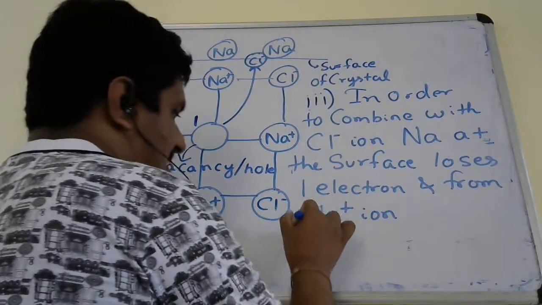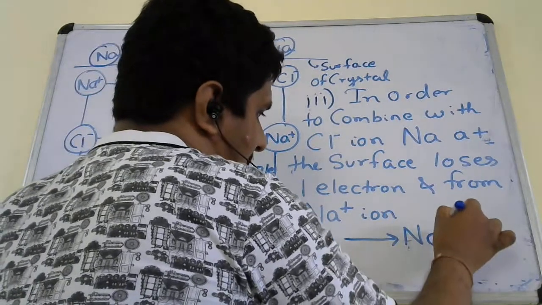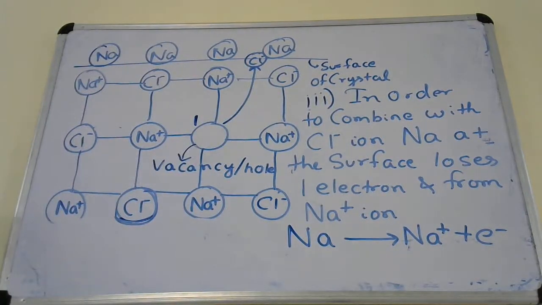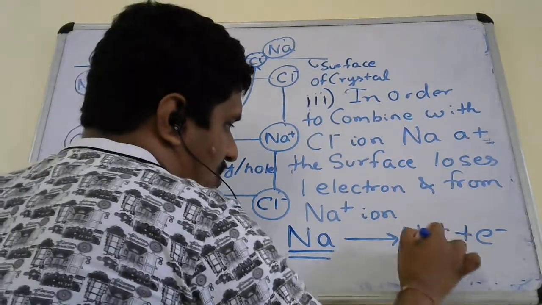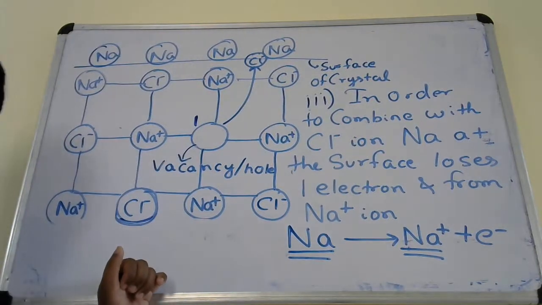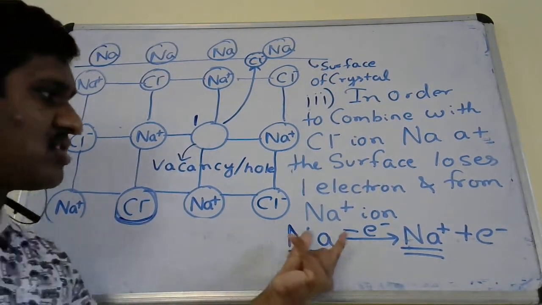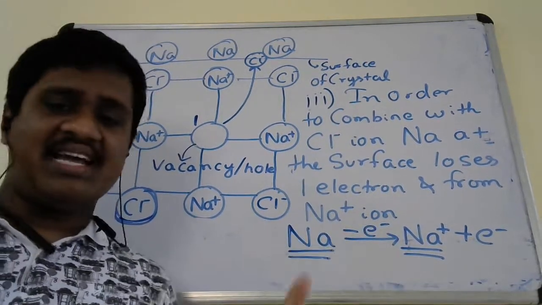So when this reaction happened, sodium lost one electron to form Na plus ion at the surface. Is the electron released at the surface or not? How is sodium converted into sodium cation? If one electron is removed, then only it will be converted into a cation, or sodium ion.